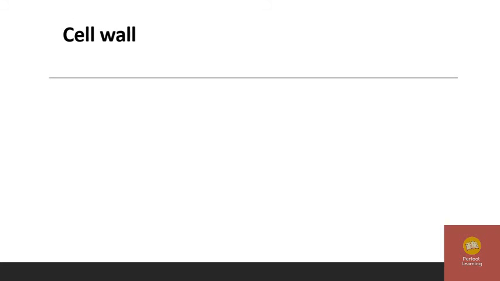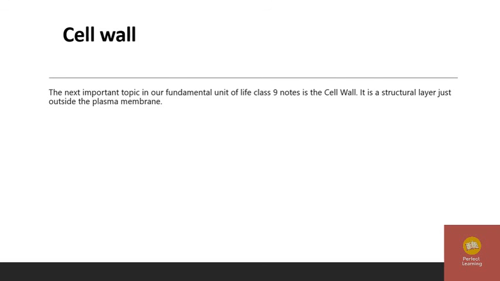Next, cell wall. We studied the cell membrane and plasma membrane. The second topic is the cell wall, an important topic in the fundamental unit of life, Class 9 notes. It is a structural layer just outside the plasma membrane, surrounding it. We can call the plasma membrane the cell membrane.